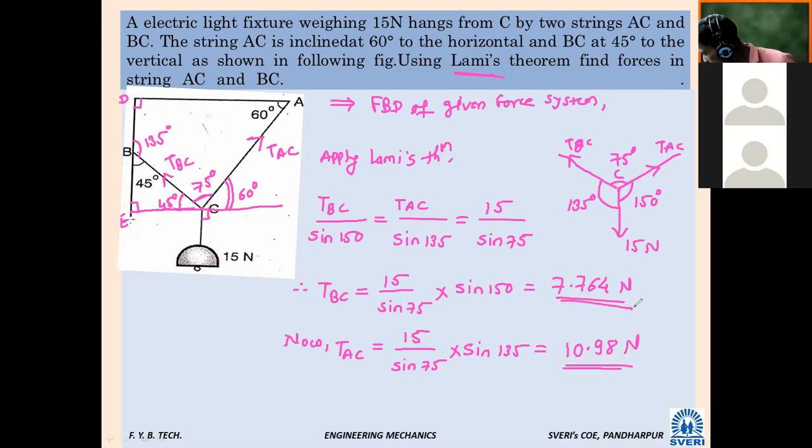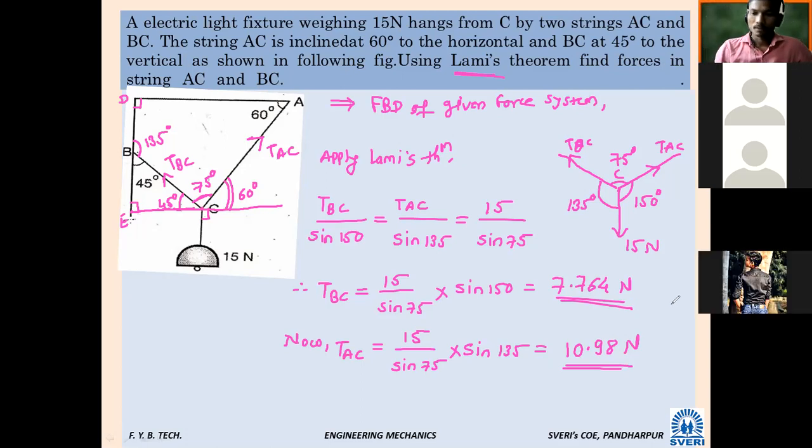So I am believing you. Whatever you are telling, it is correct. 10.98 and 7.76 are the correct answers. Have you understood? Very simple. Any problem? Is anybody having a problem? No, sir. Have you got the answer? Yes, sir. Tension in both cases, BC and AC. Have you got it? Yes, sir.